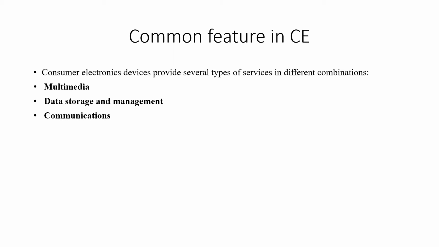So the next common feature is data storage and management, because people want to select what multimedia objects they save or play. Data storage goes hand in hand with the multimedia capture and display. Many devices provide PC compatible file systems so that the data can be shared more easily. So the next common feature is communication. Communication may be relatively simple, such as a USB interface to a host computer. The communication link may also be more sophisticated, such as an Ethernet port or a cellular telephone link.